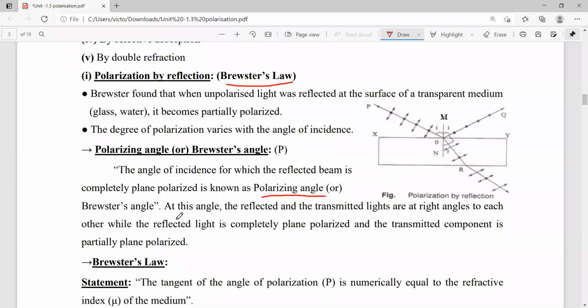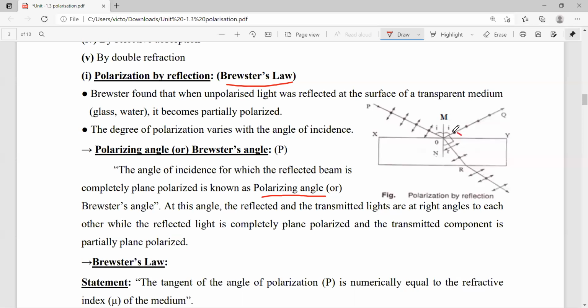That means at this angle, the reflected and transmitted lights are at right angle to each other, while the reflected light is completely plane polarized and the transmitted component is partially plane polarized.